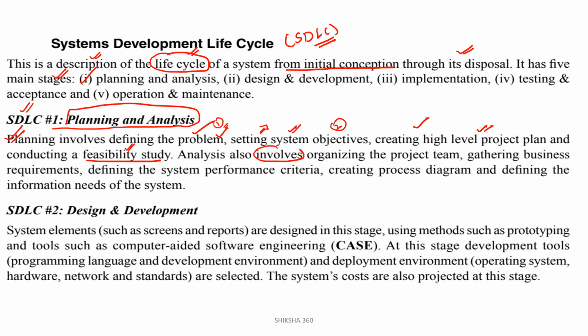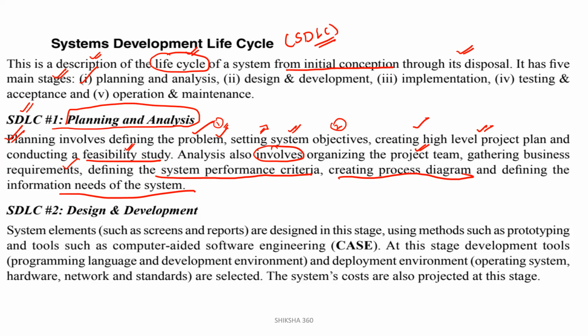Analysis also involves organizing the project team, gathering the business requirements, defining the system performance criteria, creating process diagrams, and defining the information needs of the system. So planning and analysis basically involves that. Planning involves defining the problem, setting the system objectives, creating high-level project plans, and conducting a feasibility study.